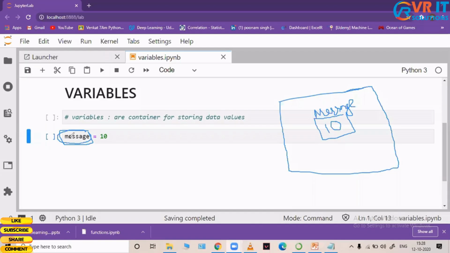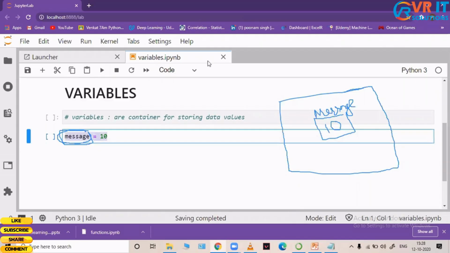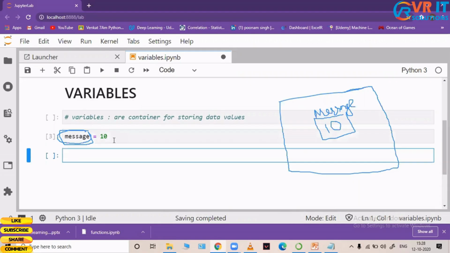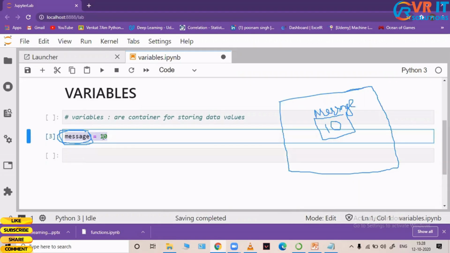So let us try to print this variable. Let me remove this. I have my variable called message. Now I'm going to run this. Only when I execute this current line, message is equal to 10 will be allocated in our memory space.